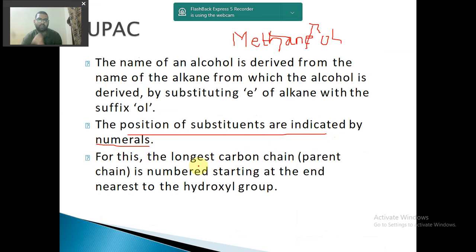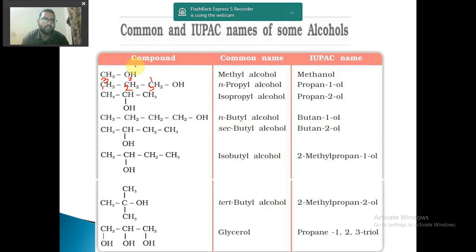Now it is saying that the longest carbon chain is numbered starting at the end nearest to the hydroxyl group. Now what does this mean? It means that I will select the longest carbon chain first of all. So the longest carbon chain in this case is this only. This is a 3 carbon chain compound. Now I have to name the first carbon in such a way that the hydroxyl group is closest to the first carbon. So I cannot move like 1 2 3. I will have to move like 1 2 3 because my OH group is attached to this carbon.